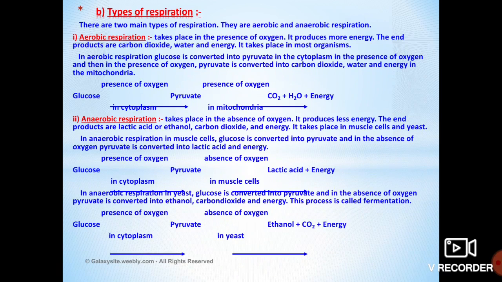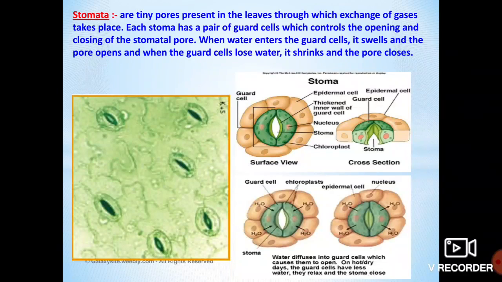Have you heard the name stomata? So what do you mean by stomata? Yes, dear children, the stomata are tiny pores present in the leaves. These stomata are very helpful for the exchange of gases. In the stomata only, the exchange of carbon dioxide and oxygen takes place.